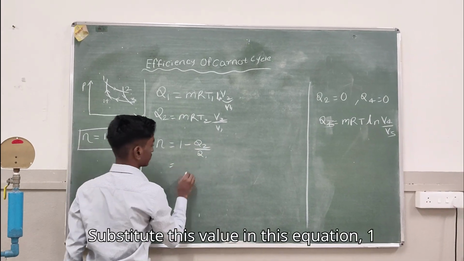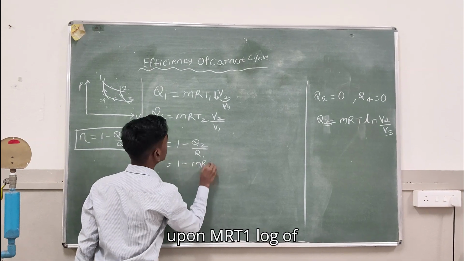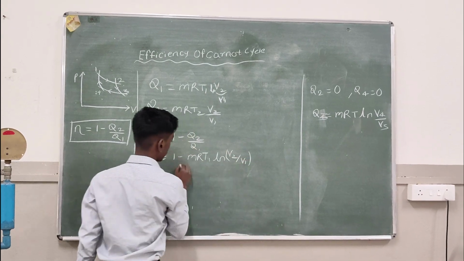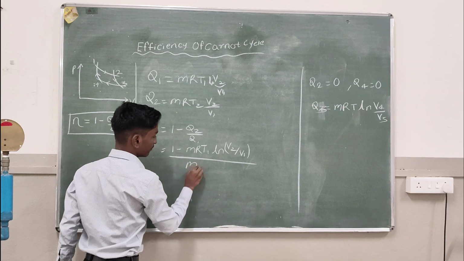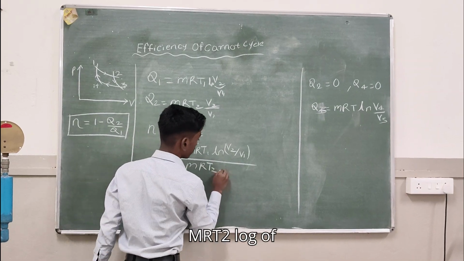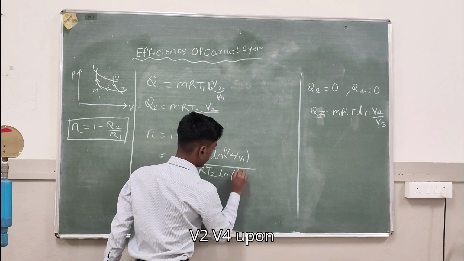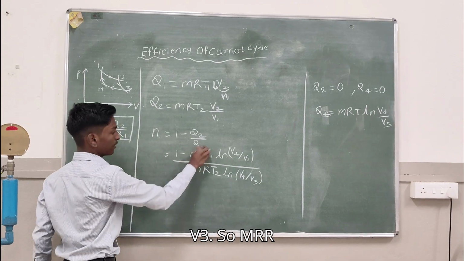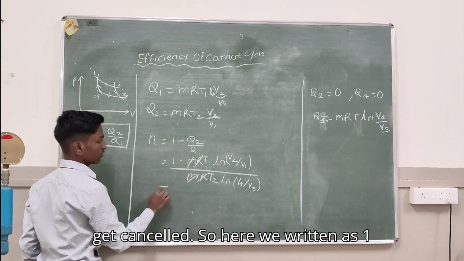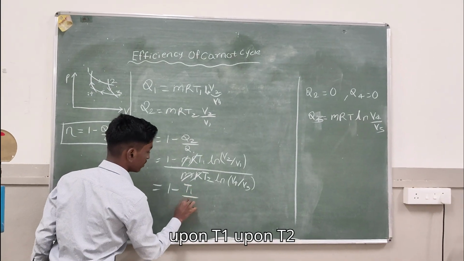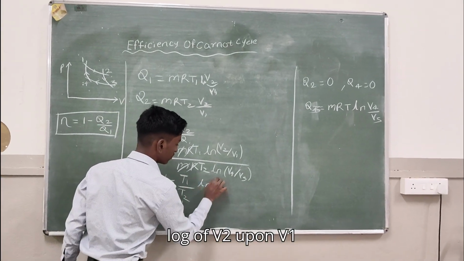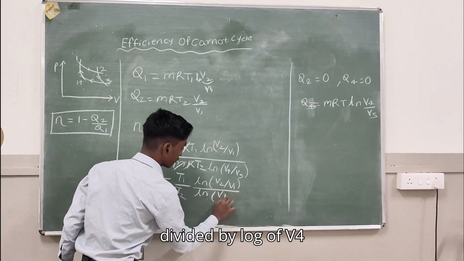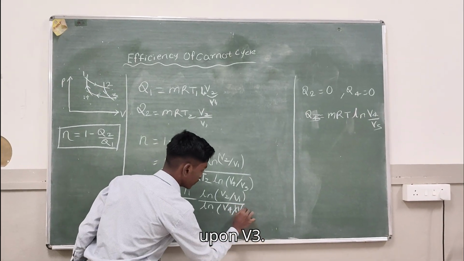Substitute these values in this equation: 1 minus MRT2 log of V4 upon V3, divided by MRT1 log of V2 upon V1. So MR gets cancelled, and we remain with 1 minus T2 upon T1 times log of V4 upon V3 divided by log of V2 upon V1.